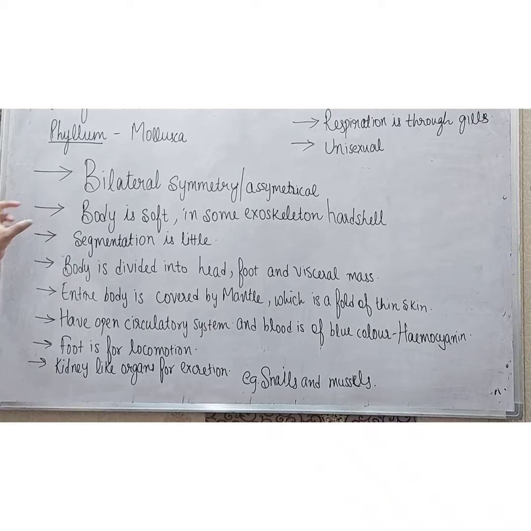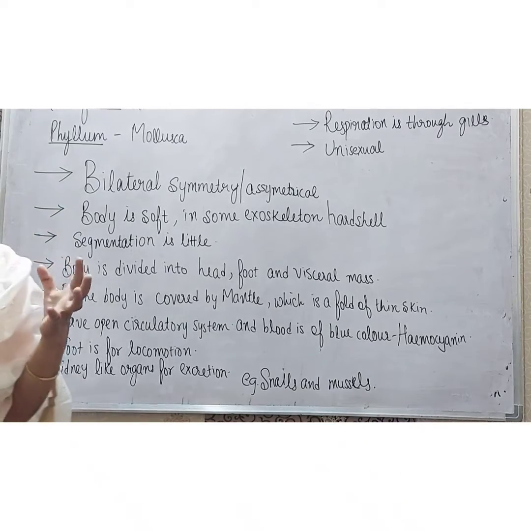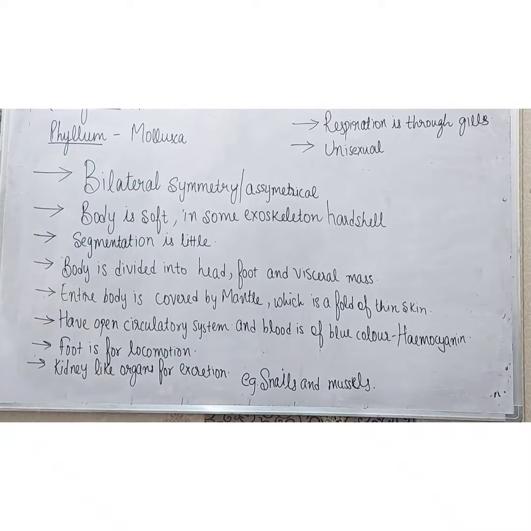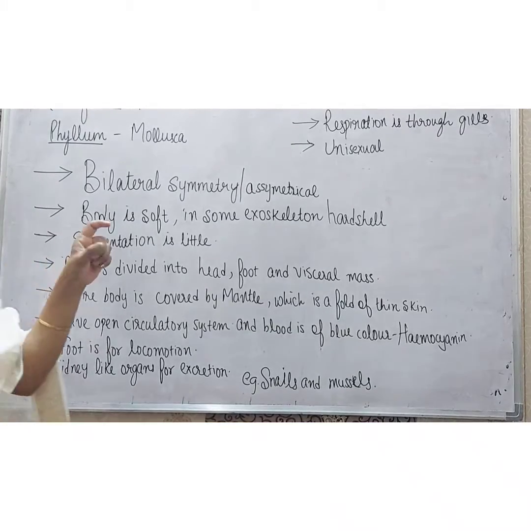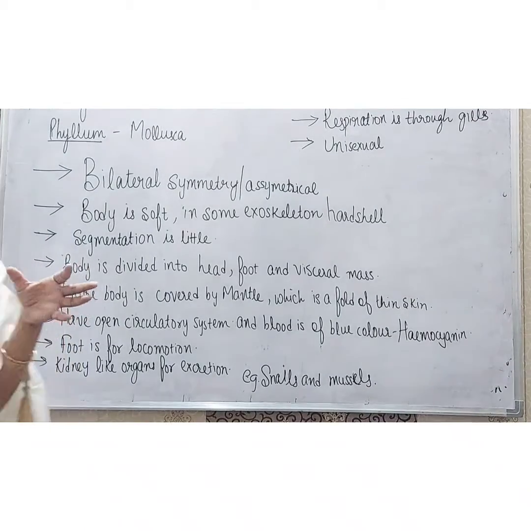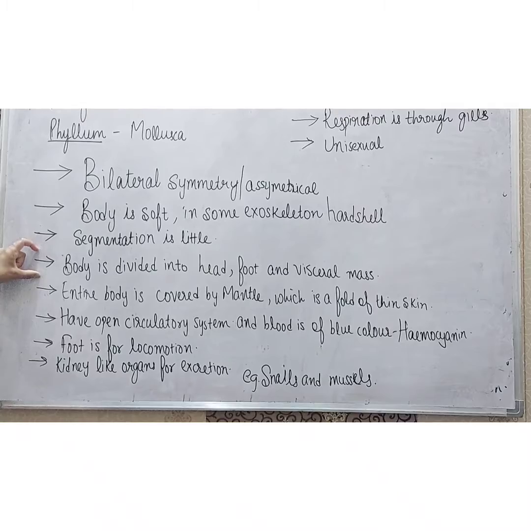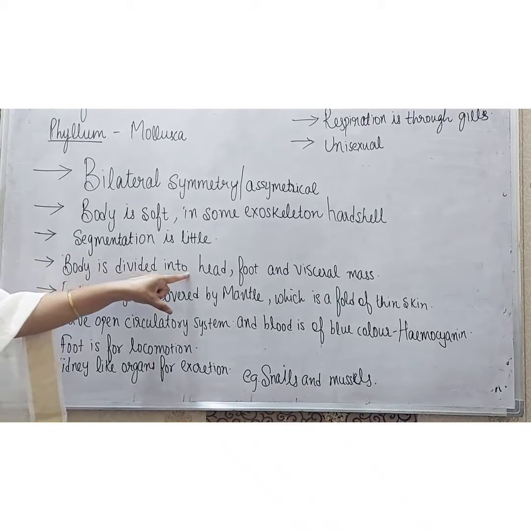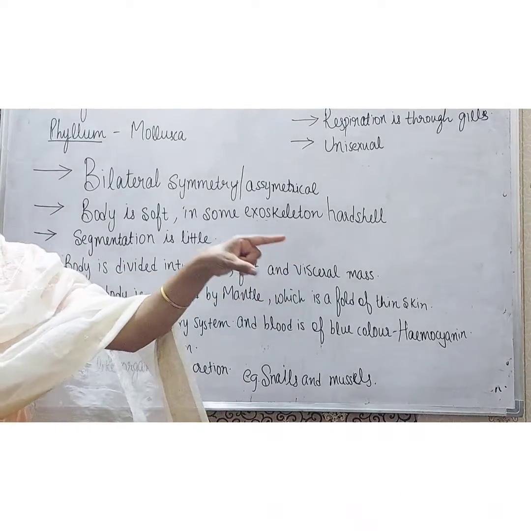Right students, their body is soft, but in some cases an exoskeleton hard shell is present. In these animals belonging to phylum Mollusca, the segmentation is very little. The body is divided into head, foot and visceral mass.